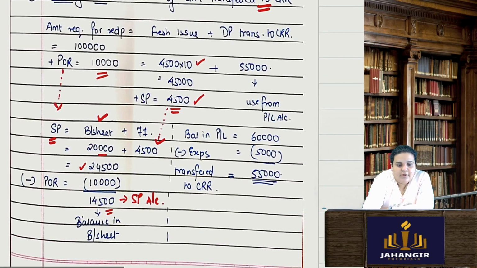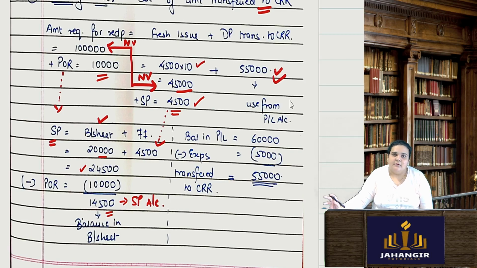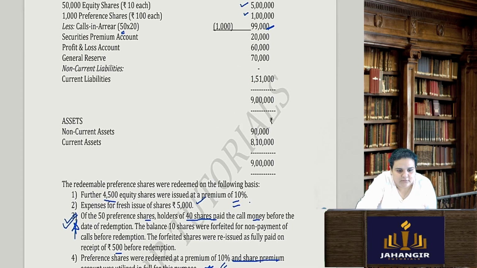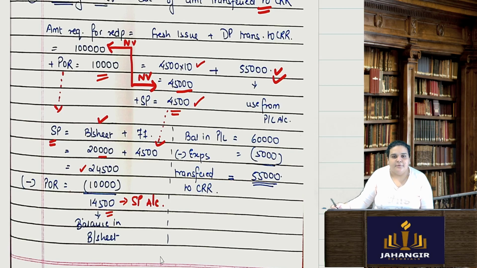I already know how many shares I want to issue. 4,500 they have given me. I'll compare the nominal value of the preference share capital with the nominal value of fresh issue. 1 lakh minus 45,000, 55,000 I will have to use from my divisible profits. Which divisible profits do I have? I have general reserve. I also have P&L account. So it's up to me what I want to use, whether P&L or general reserve. I have used P&L.